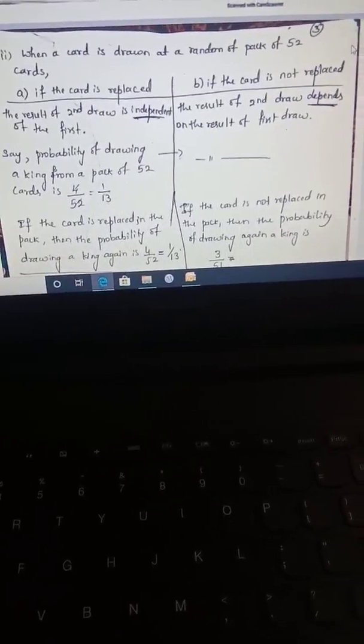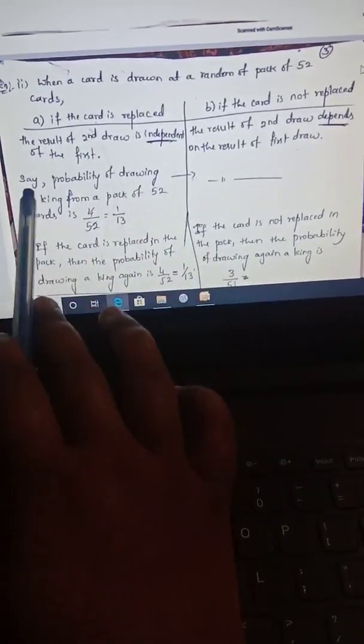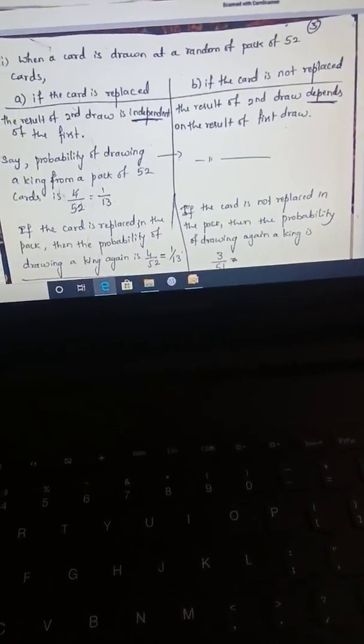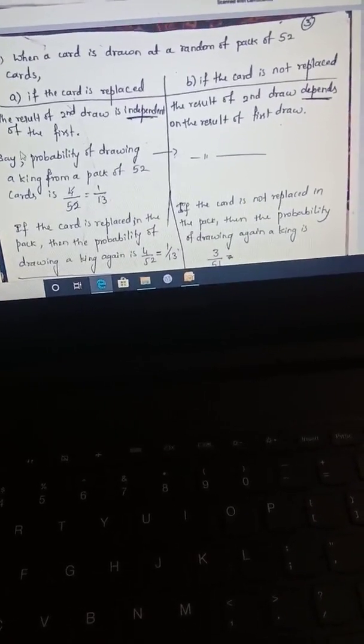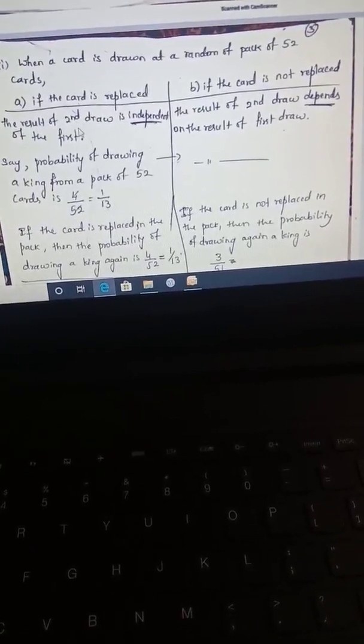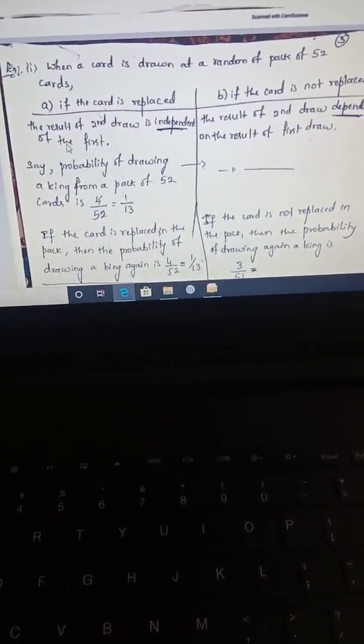Let us see another example for dependent and independent events. When a card is drawn at random from a pack of 52 cards, first we will see the independent event. If the card is replaced after the first draw, the result of the second draw is independent of the first.